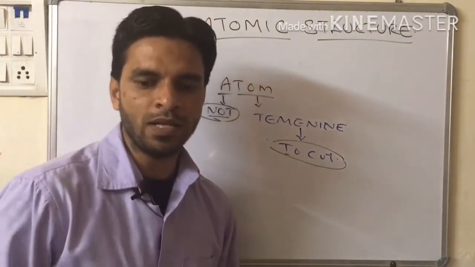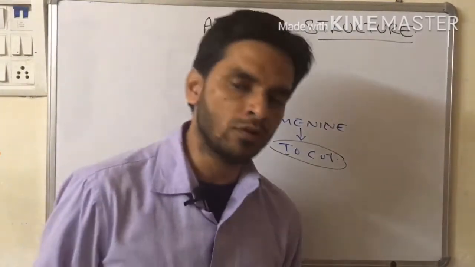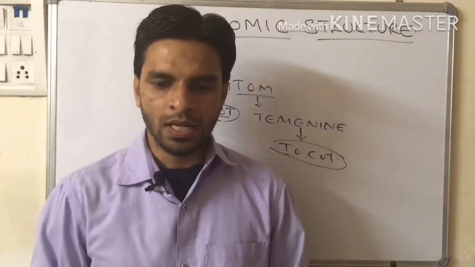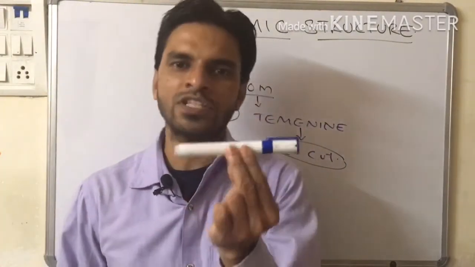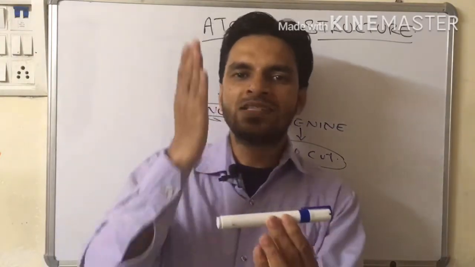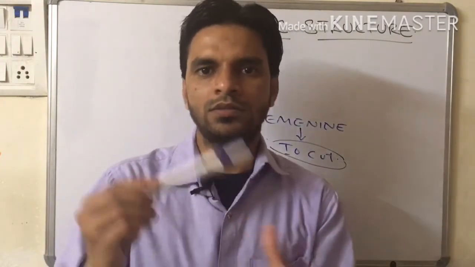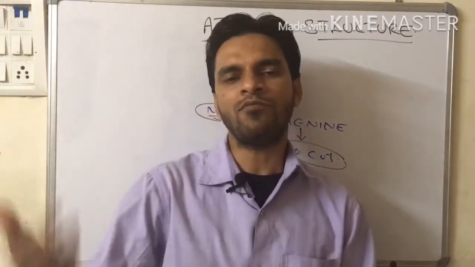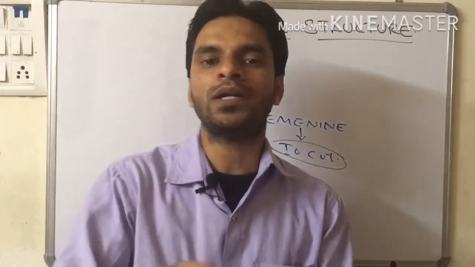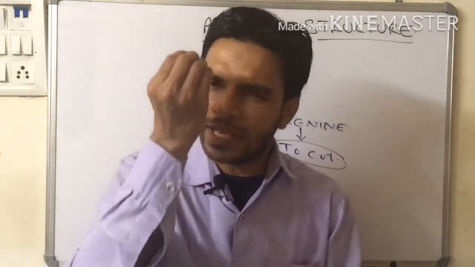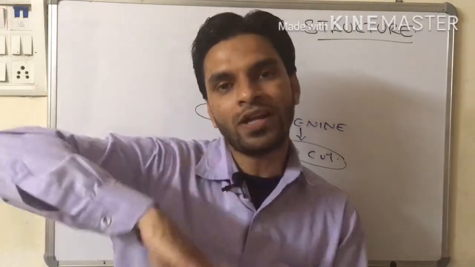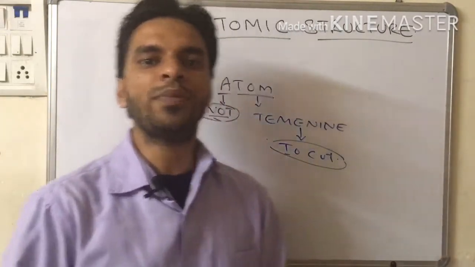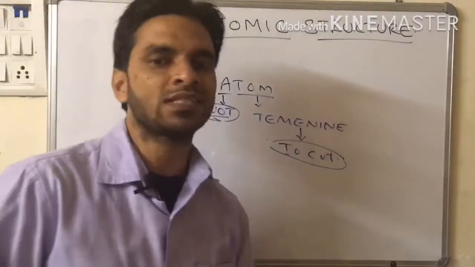How is it possible? Let me give you one example. Let us take the example of this marker. If I start cutting the marker, I can cut it into various pieces, but the time will come that I won't be able to cut it further. So the tiniest particle which is not further divisible will be called the atom of this marker.